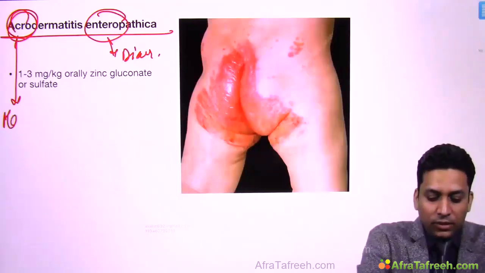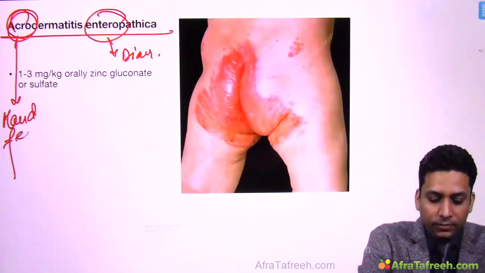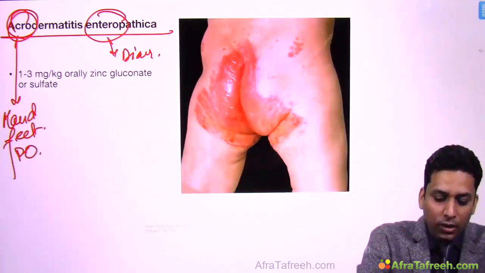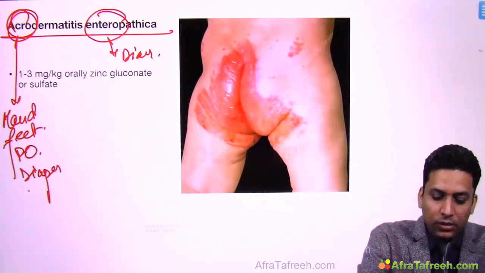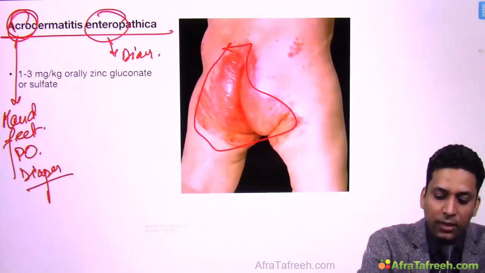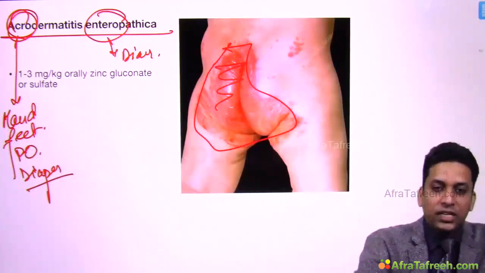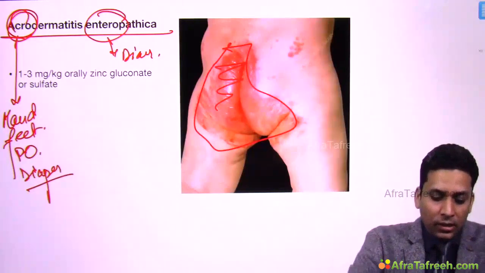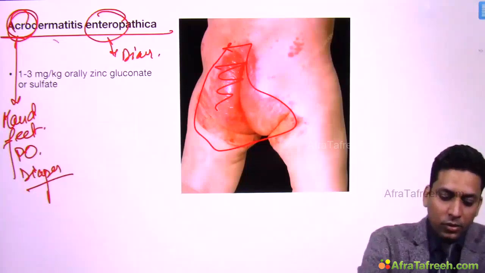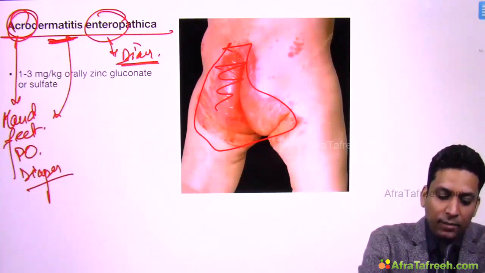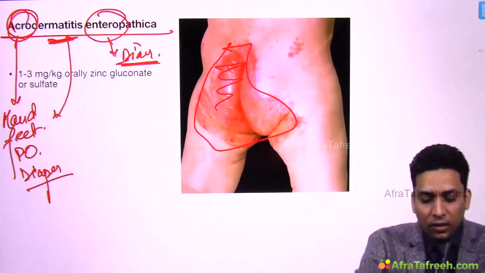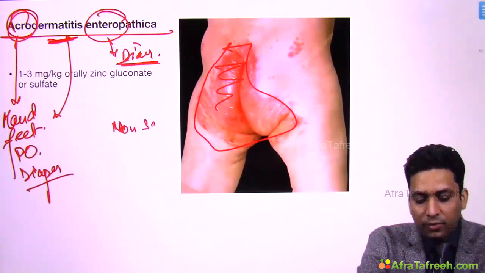So lesions are present over hand, feet, perioral and diaper areas. Here you can see diaper areas are involved. This erythematous scaly lesion might be present, and this is due to zinc deficiency. So we give zinc to these patients. Dermatitis is present over these areas, diarrhea might be present, and these patients may develop hair loss also, that is non-scarring type of alopecia.